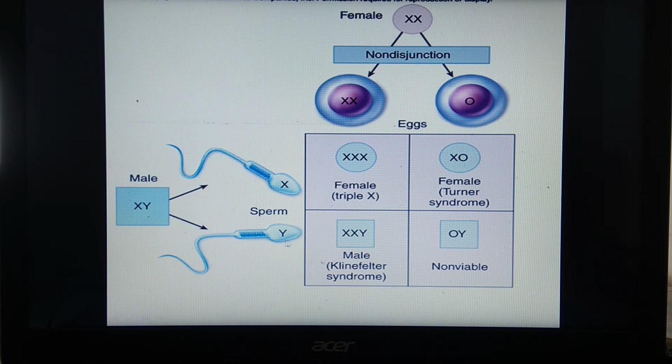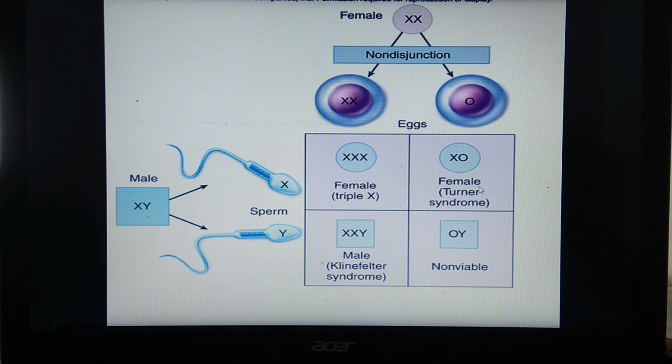When the second sperm fuses with the egg with two X chromosomes, the condition is XXY. This is Klinefelter syndrome. When Y fuses with the egg with no sex chromosome, it develops into the 0Y condition, and these are non-viable, that means they will not survive.